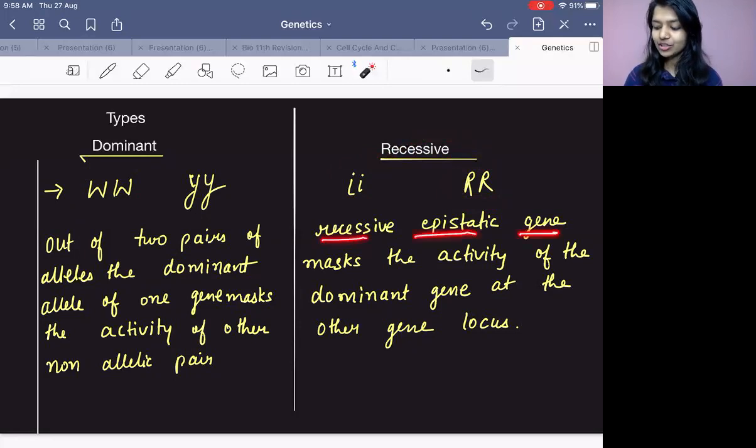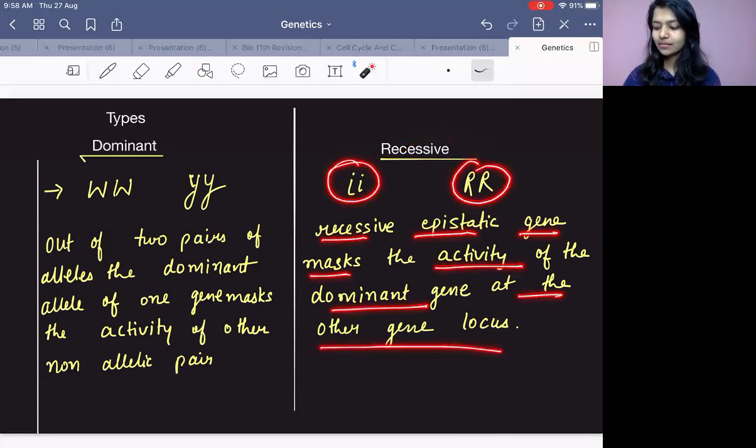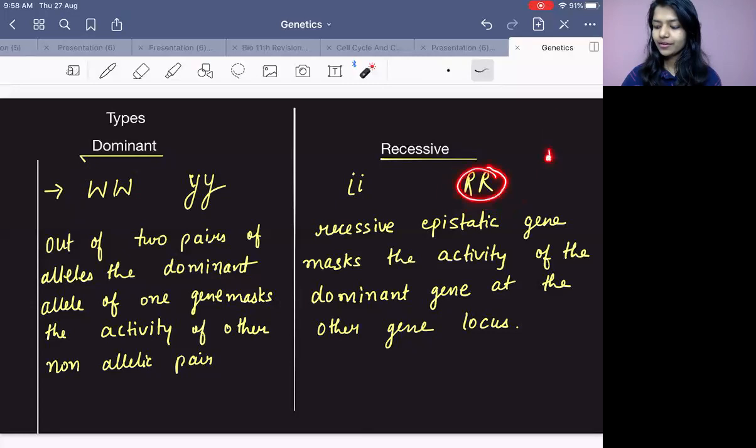The recessive epistatic gene masks the activity of the dominant gene at the other locus, means they are located at different places, obviously. Two genes will be located at two different loci on the chromosome. So a dominant gene suppressing the recessive gene is dominant epistasis. A recessive gene suppressing the dominant gene is recessive epistasis.